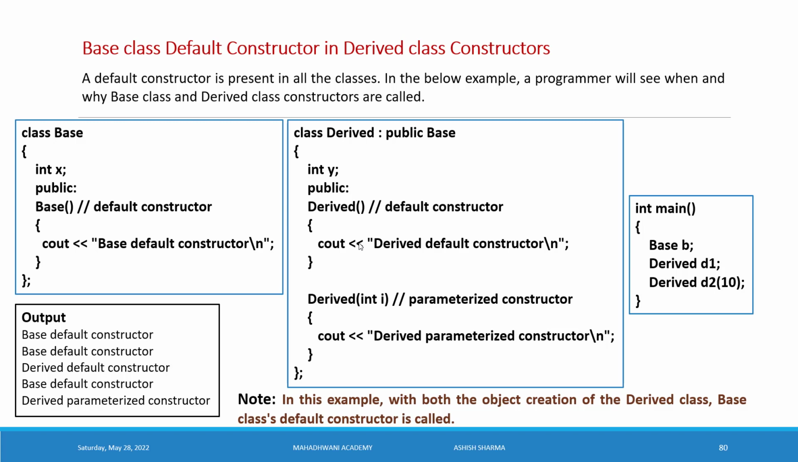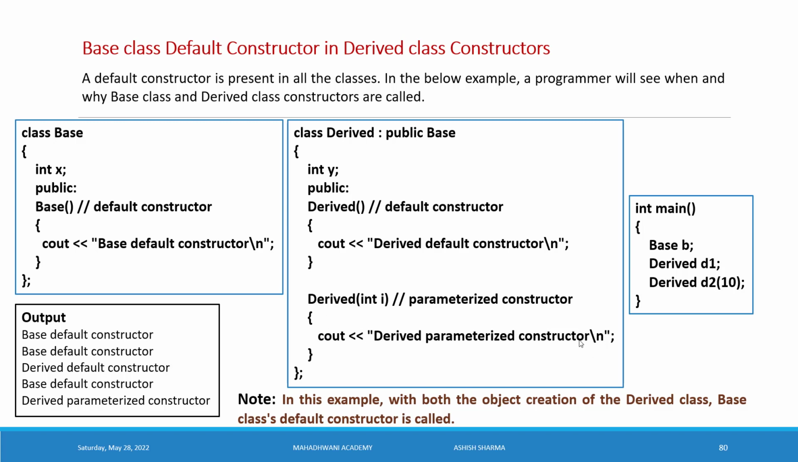We already wrote about it on the last slide, so we understood. Now come back to the main function, and here we see a parameterized constructor. We have created an object D2 for the derived class and are passing a value, so it will automatically call the parameterized constructor. Before the parameterized constructor, it will also execute the default constructor of the base class.